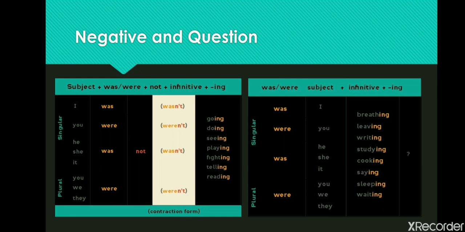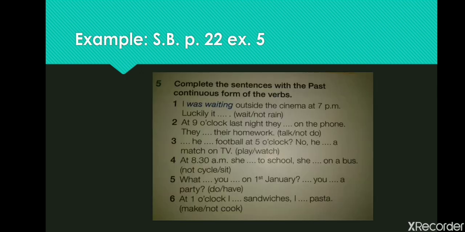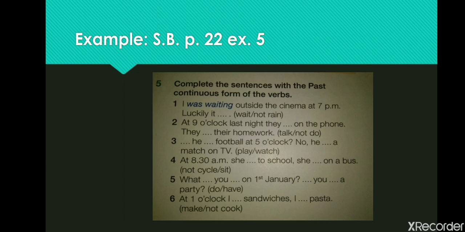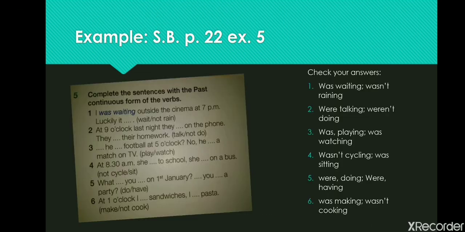Let's practice. Look at page 22, exercise 5, student's book. Press stop and try to make it yourself. Let's check your answers. I was waiting outside the cinema at 7 p.m.